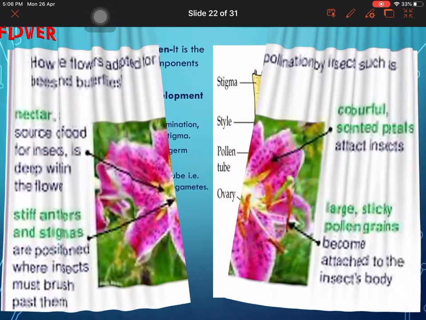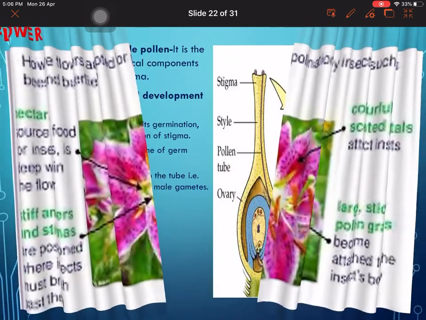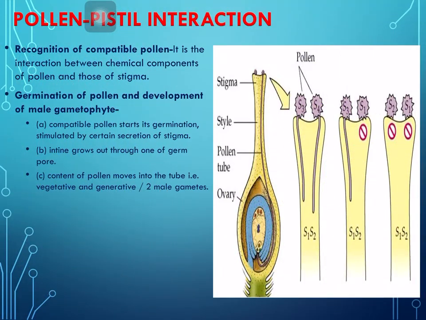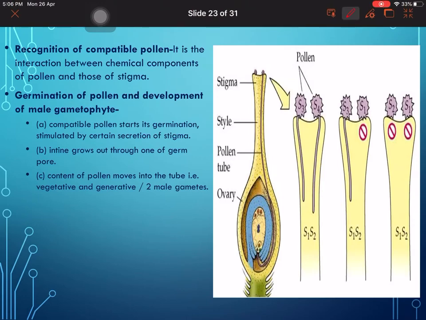insect pollinated flowers work. Next we come to double fertilization. First, pollen pistil interaction, then we'll study double fertilization. How does pollen pistil interaction take place? When the pollen grains from the flower fall on the stigma, how does the flower recognize which pollen is to be allowed inside to form a pollen tube? Recognition of compatible pollen is the interaction between chemical components of pollen and those of the stigma. So you can see the interaction is there between the compatible pollen.